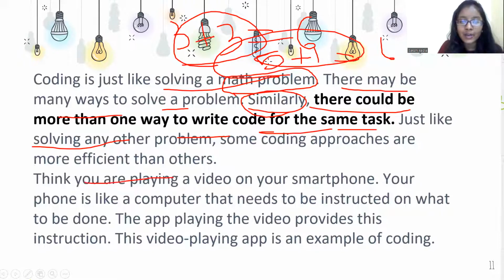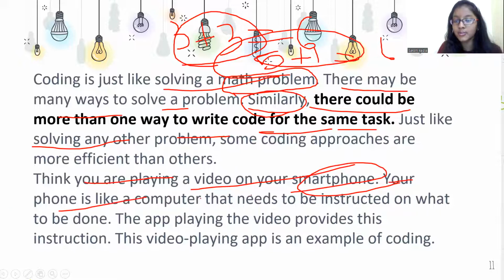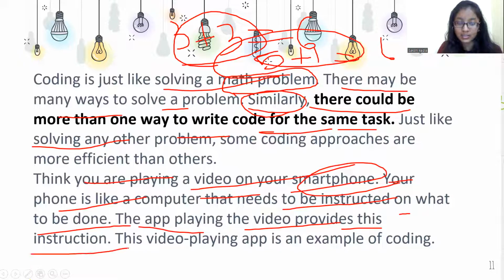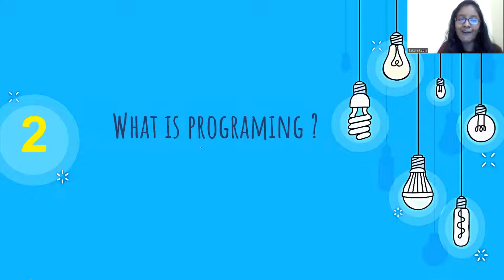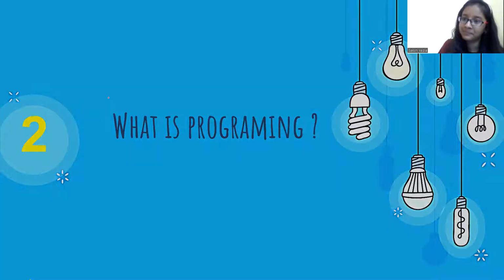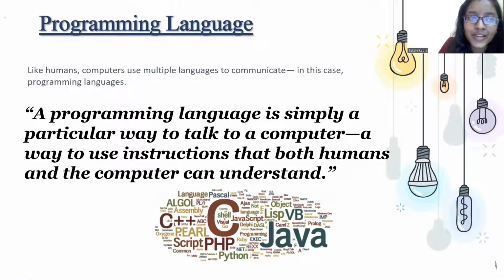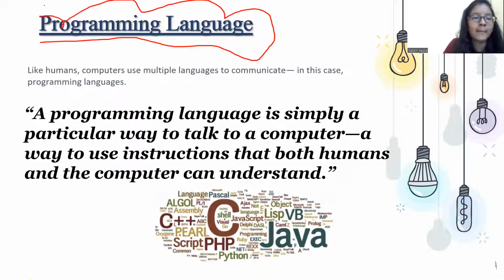Think you are playing a video on your smartphone, and your phone is like a computer that needs to be instructed on what to do. The app playing the video provides this instruction. This video playing app is an example of coding, right? Now, what is programming? Programming is just coding. Same thing. So what are programming languages now?